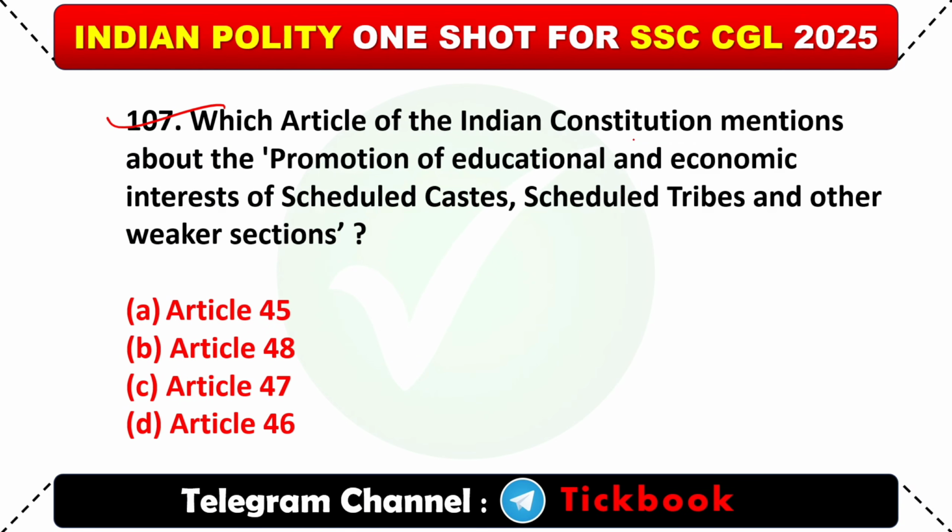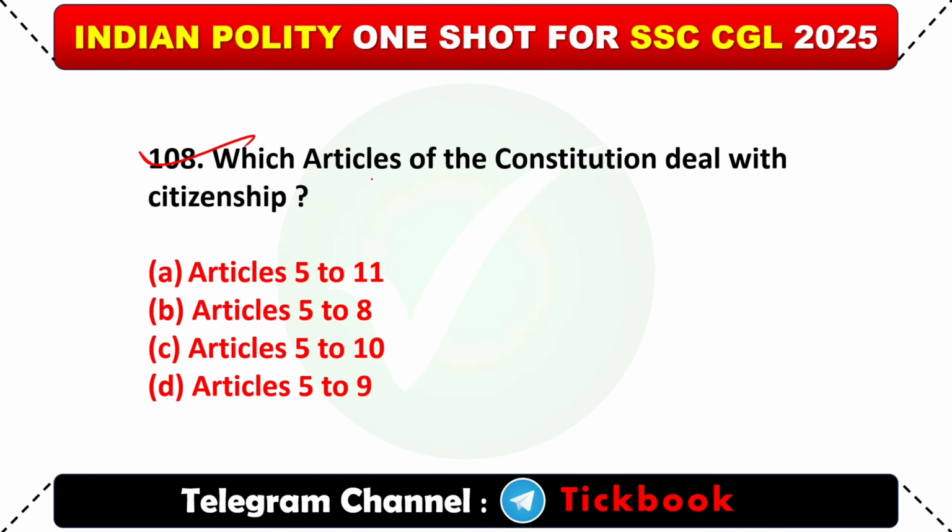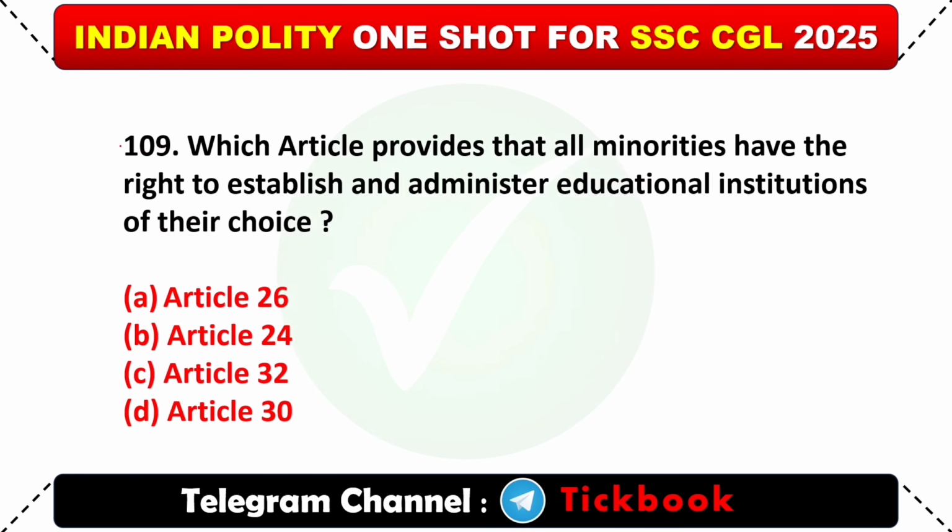107. Which article of the Constitution mentions the promotion of educational and economic interest of scheduled castes, scheduled tribes, and other weaker sections? Option D is the right answer, Article 46. 108. Which article of the Constitution deals with citizenship? Option A, Article 5 to 11.